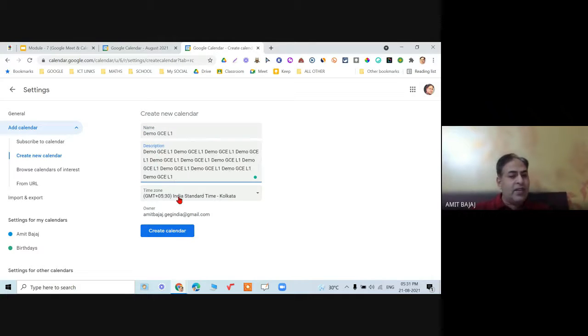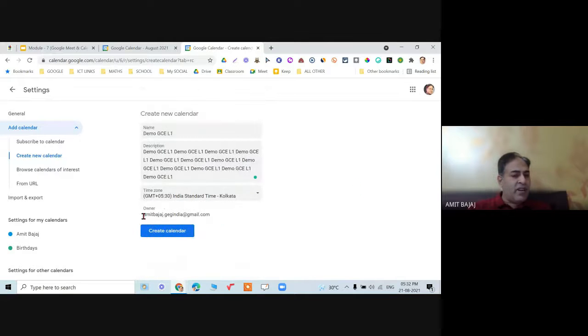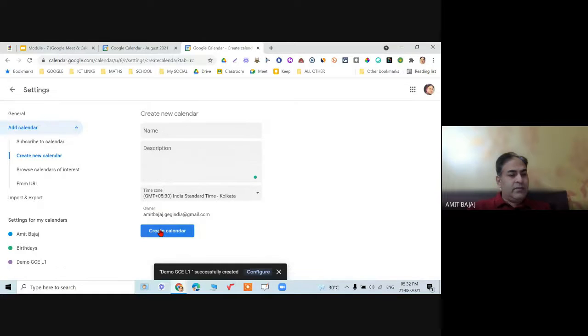Then the time zone is by default selected as IST, Indian Standard Time. You can change it from here, but it's not required. I am the owner using this account. And then simply click on create calendar. And you can see now the calendar is created.